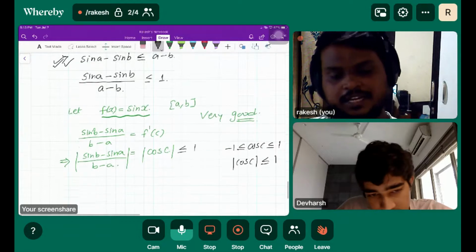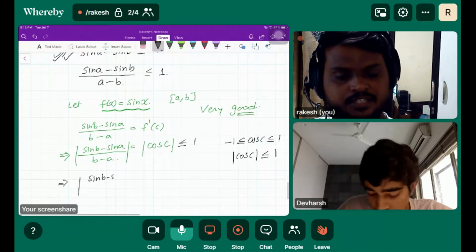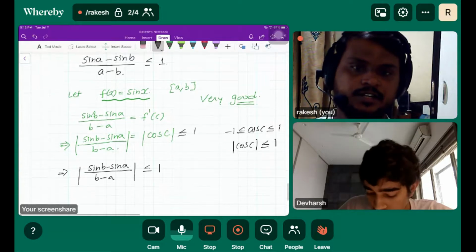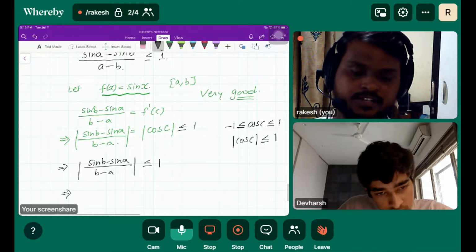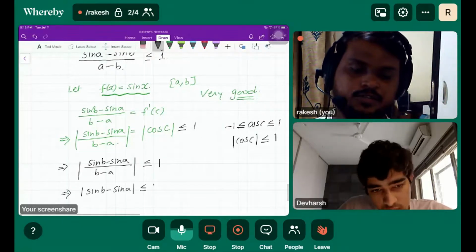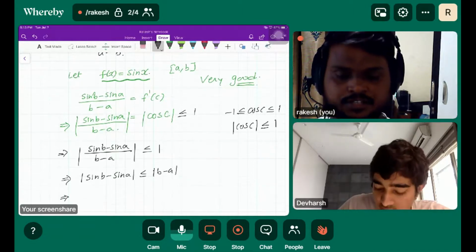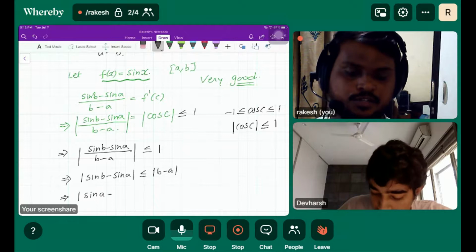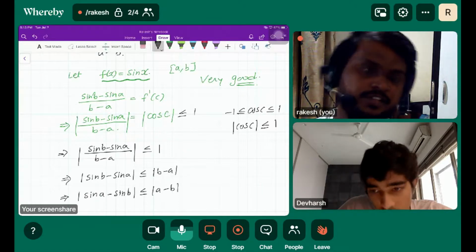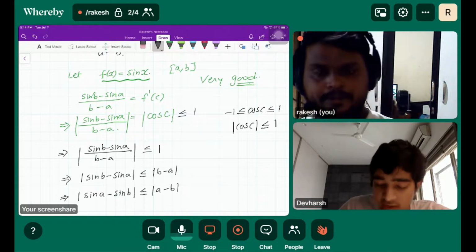So when we apply that, we get mod of sine b minus sine a upon b minus a less than or equal to 1, and it gives you the final result: mod of sine b minus sine a less than or equal to mod b minus a. But if you observe the result, it is actually interchangeable, so because of the advantage of having the modulus, it won't affect anything here.